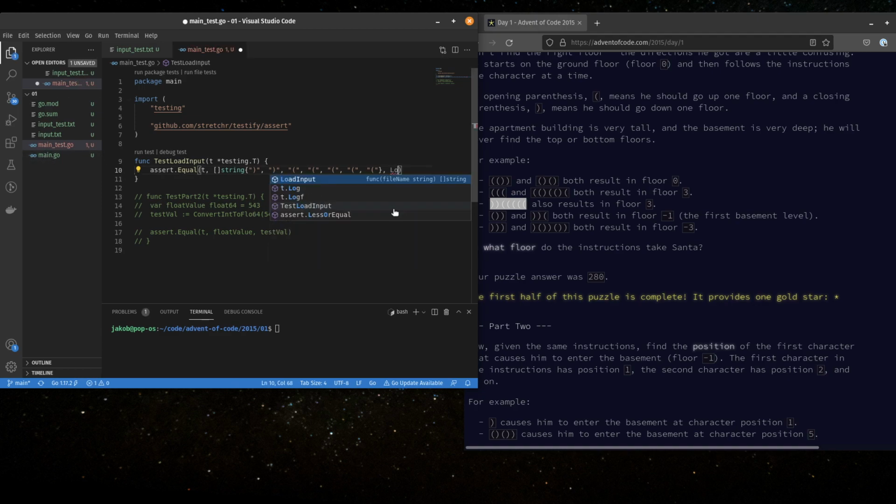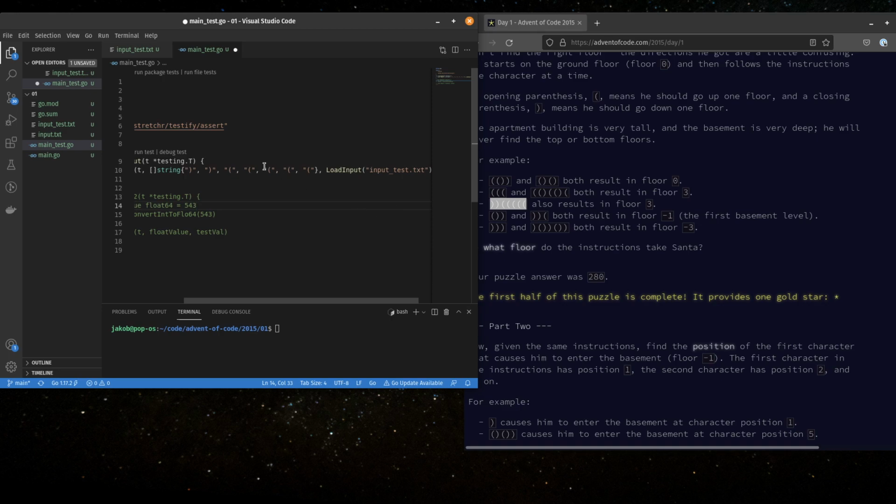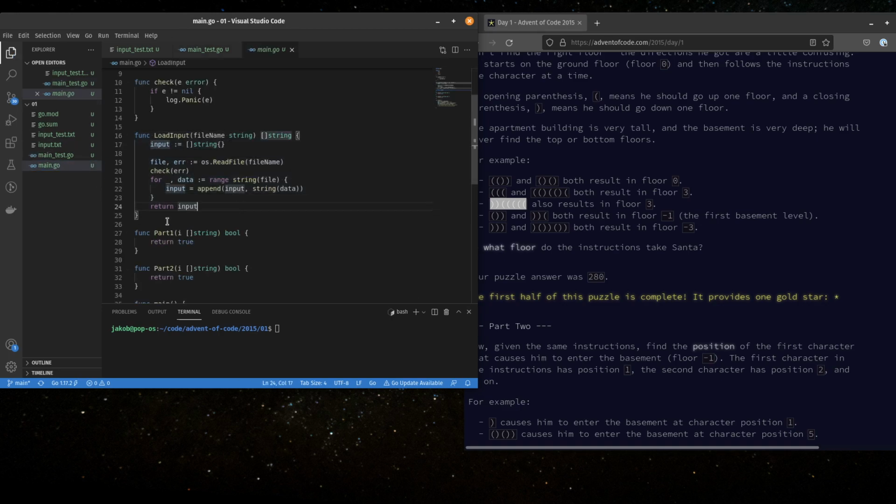And what we're going to be doing is calling load input with the string input test dot text. Now, in real test-driven development, we would not even have this load input.